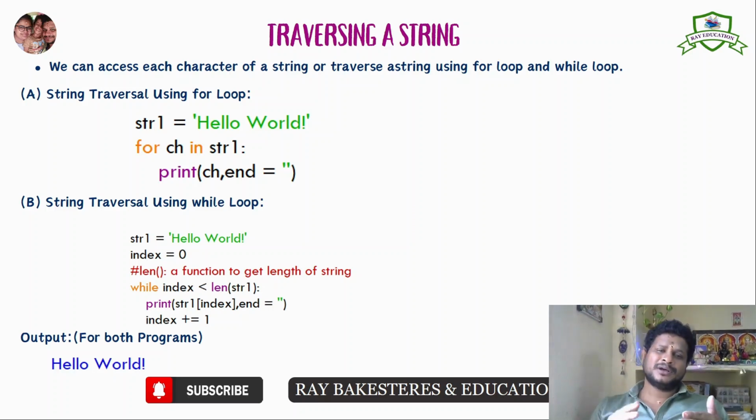So simple. You are getting into the bus at Coimbatore and you want to go to Velachery. So intermediate stops, there are a lot of stops. Coimbatore, MMDA, next Vadapalani, next Ashok Pillar, next Guindy. So next Race Course, next there will be a Velachery stop. So intermediate stops. So we travel from Coimbatore to Velachery. Here we are traveling from starting to ending. Rajesh Kumar starts from R and ends with R. So Rajesh Kumar is the name there. Next one, Darshini starts from D and ends with I. Yoga Bharati starts from Y and ends with Y. So we want to start from a starting index and end at an ending index. This is known as traversing.